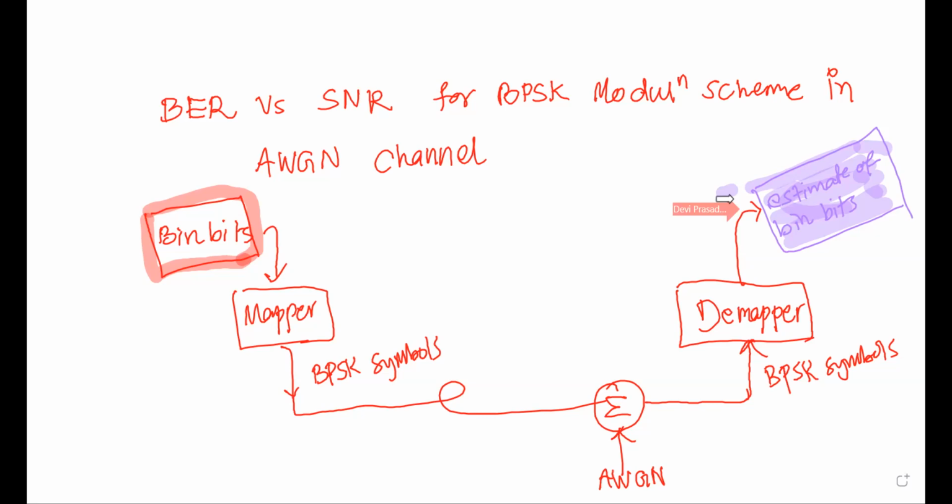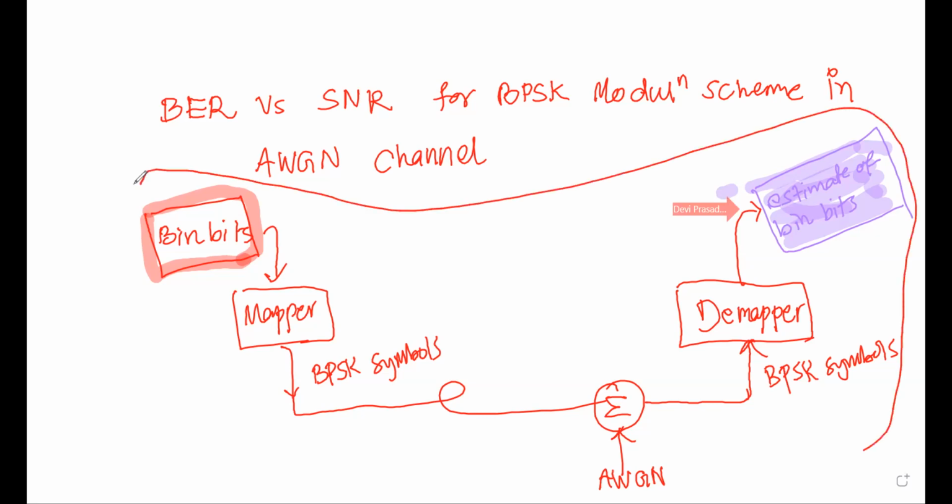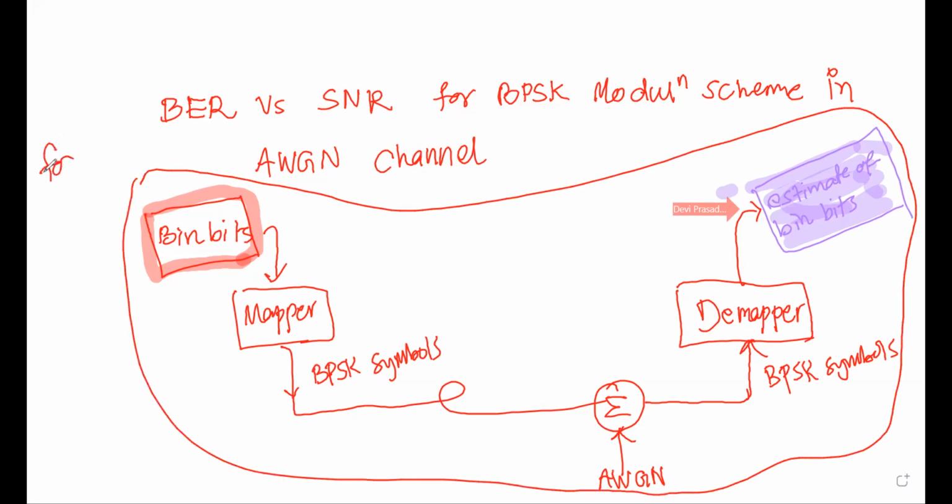And we will do this whole experiment for a given value of SNR, a given SNR variable. Then you take a for loop, take this SNR variable and run it for a few SNRs. Then we should get a curve like this.